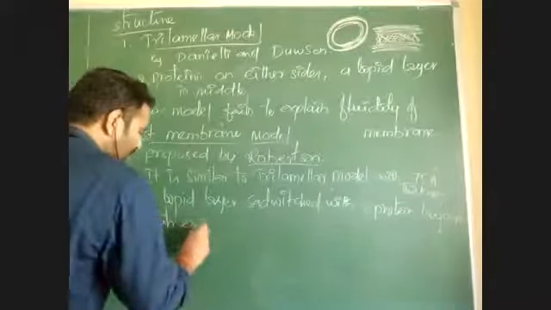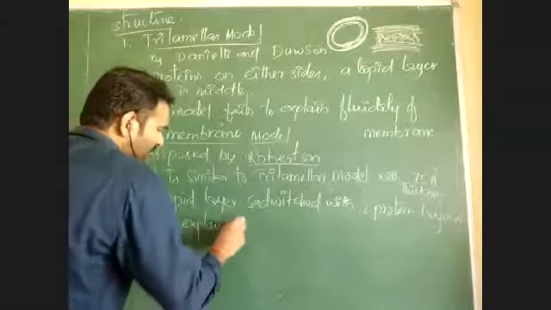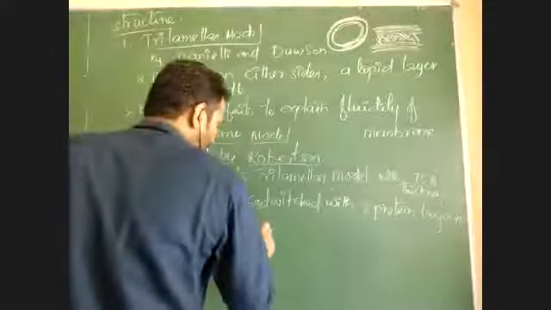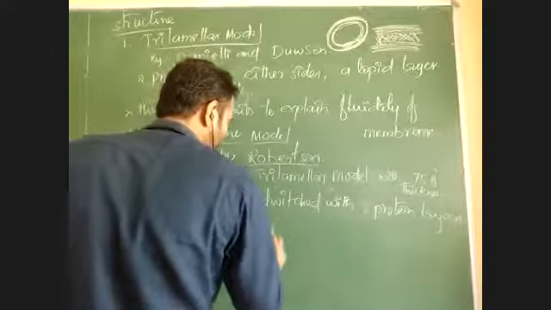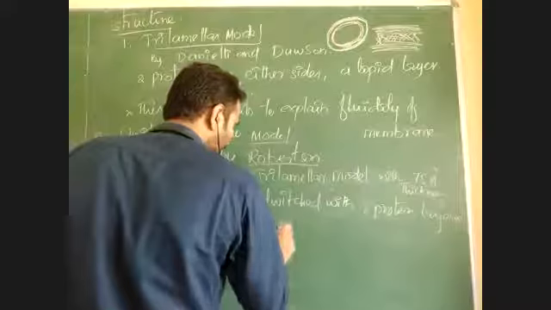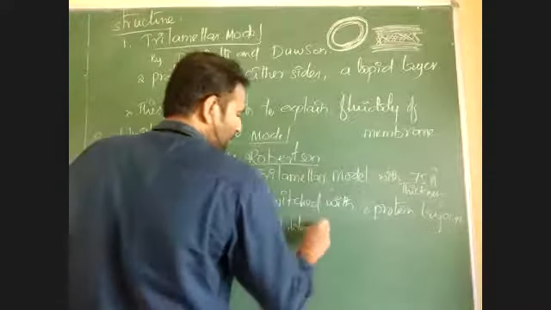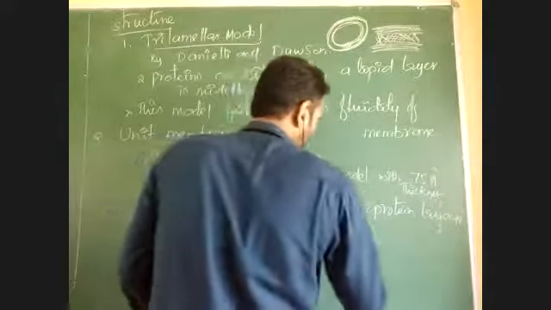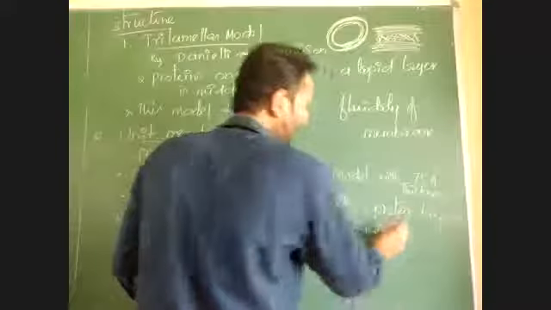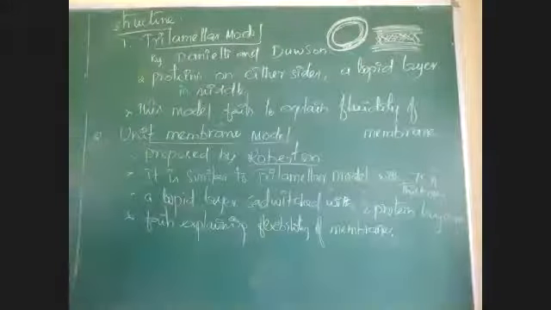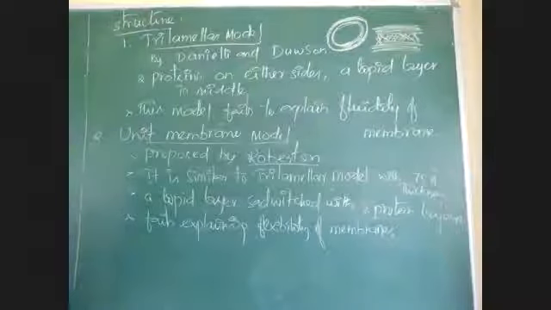It fails in explaining membrane flexibility. Flexibility means fluidity. Flexibility of the membrane is nothing but the fluidity of the cell membrane. The fluidity of the cell membrane cannot be well explained by the unit membrane model.